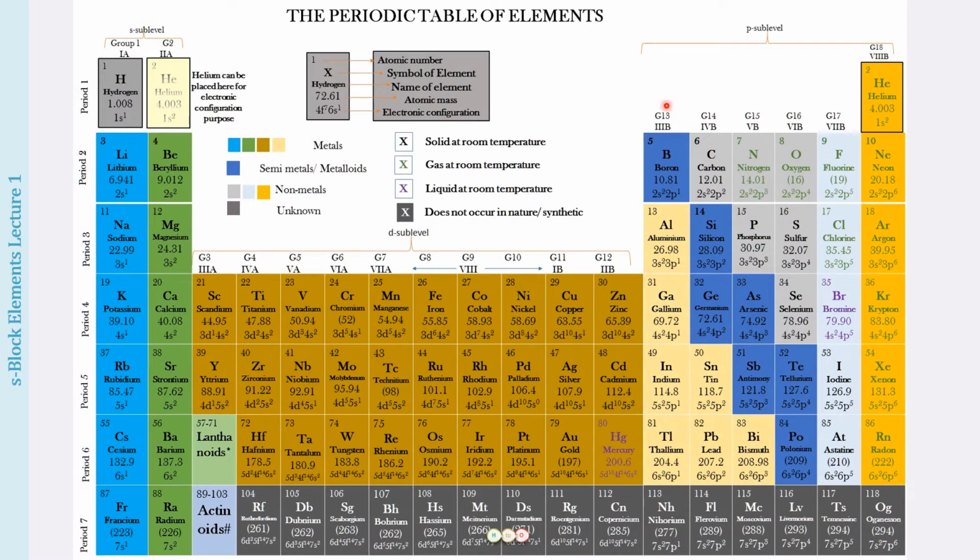Then we have group number 13 to group number 18, which form the P block elements. We have group number 3 to group number 12 forming the D block elements. And in this group number 3, we have all the F block elements as well. So I hope you have a broad understanding of all this. You've already had a detailed discussion of the periodic classification of elements. So you know these basics. So we have group number 1 and group number 2 to be the S block elements. Let us just magnify this view.